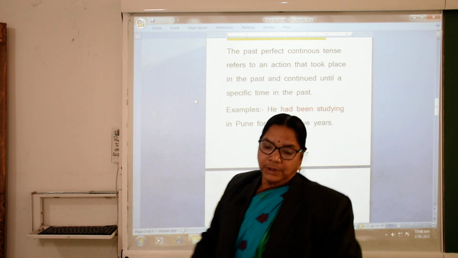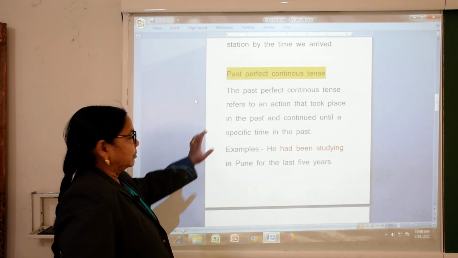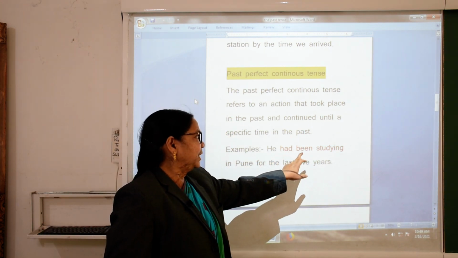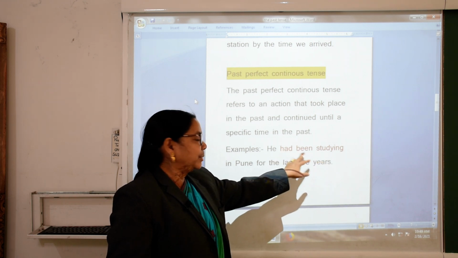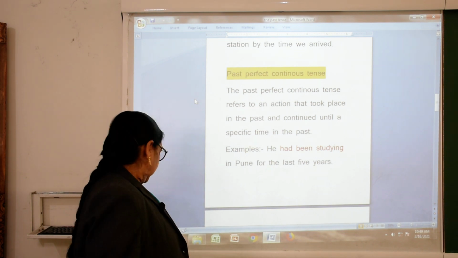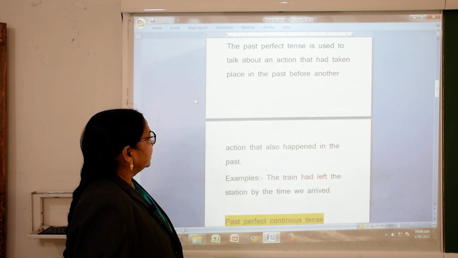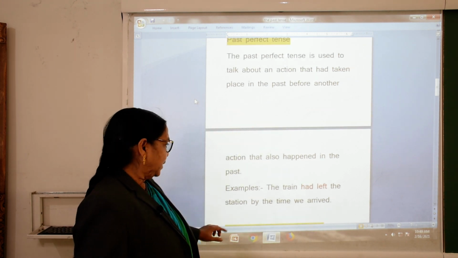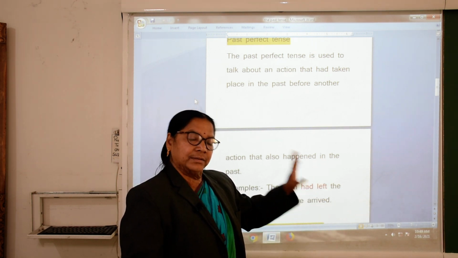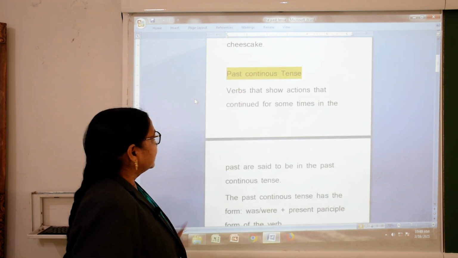Okay, students. So here, you have to keep in mind, in past perfect continuous we have to add "had been studying". In past perfect tense we have to use "had" and the perfect form.